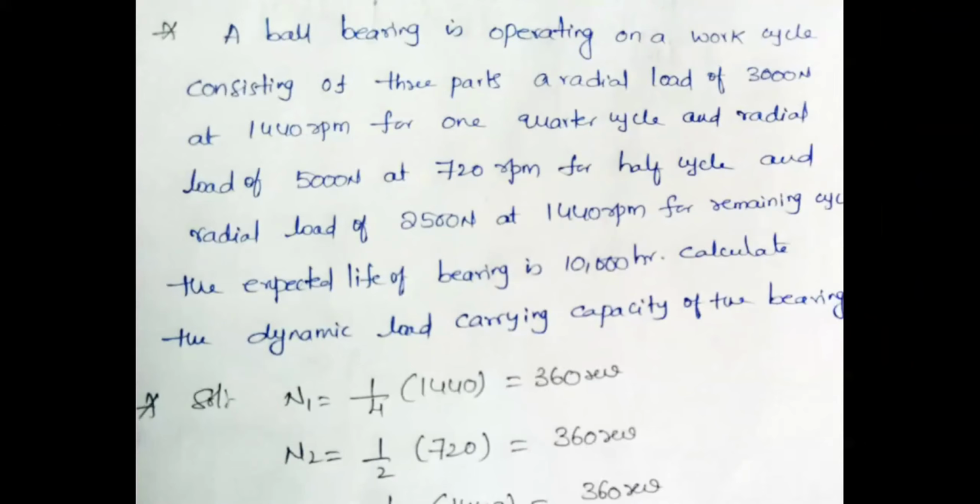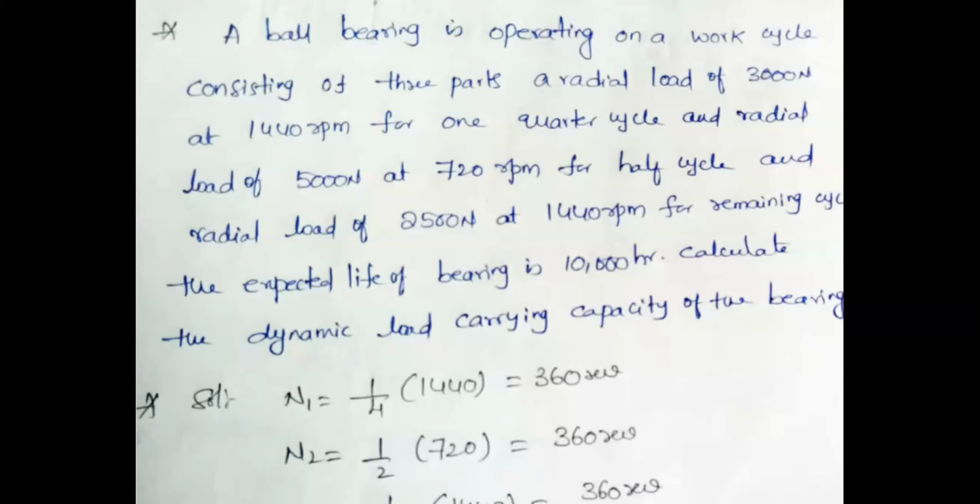First, 3000 newtons at 1440 rpm for 1 quarter cycle. Second, 5000 newtons at 720 rpm for half cycle. Third, 2500 newtons at 1440 rpm for the remaining cycle.